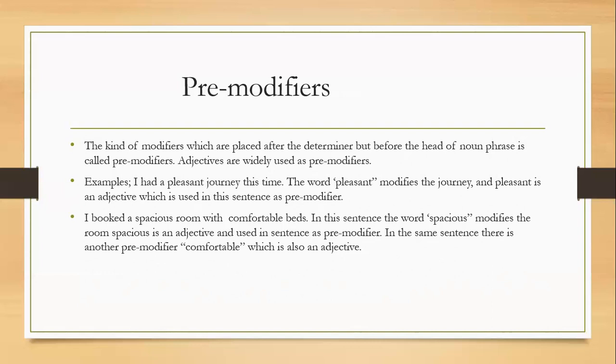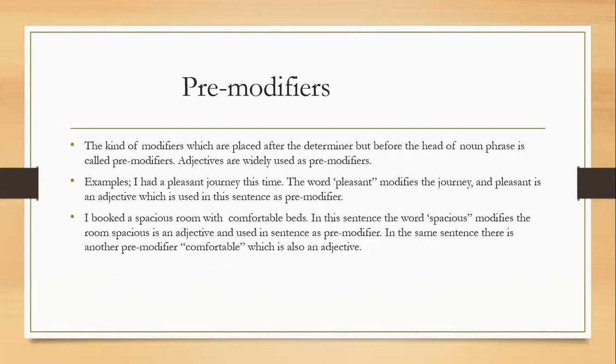In another example, I booked a spacious room with comfortable beds. In this sentence, the word spacious modifies the room. Spacious is an adjective and is used in the sentence as a pre-modifier. In the same sentence, there is another pre-modifier, that is comfortable, which is also an adjective.